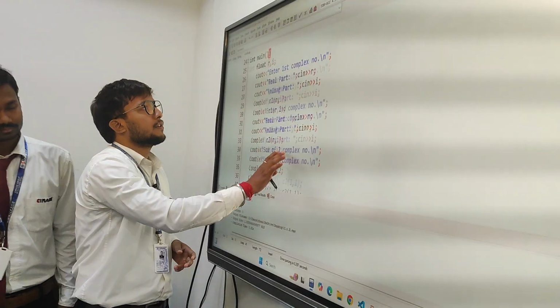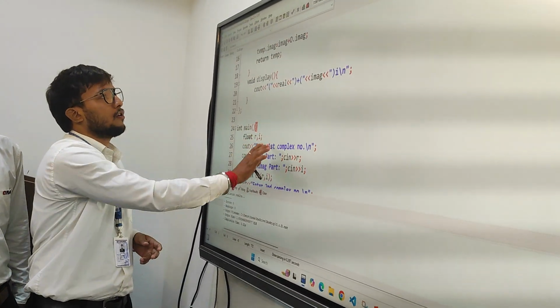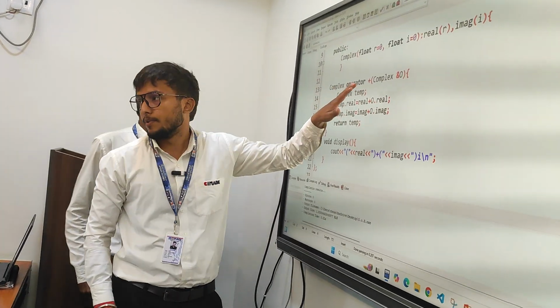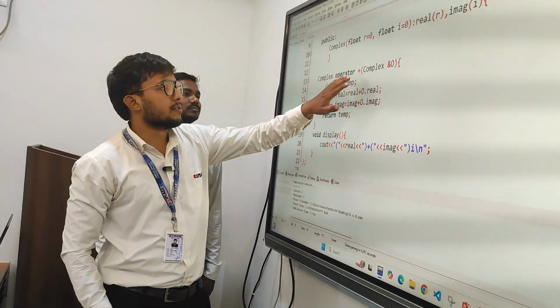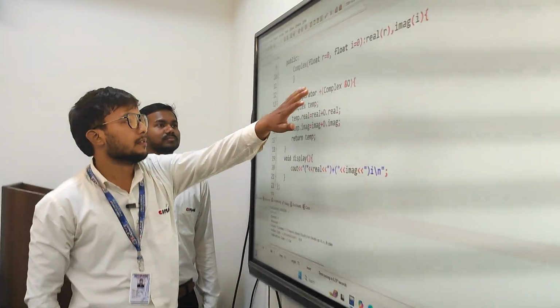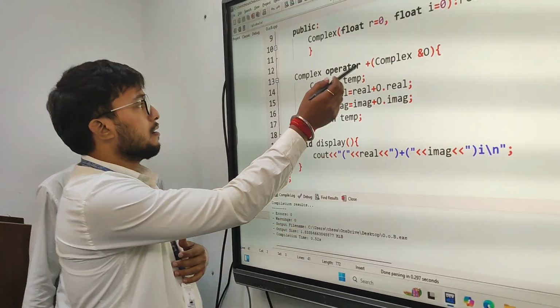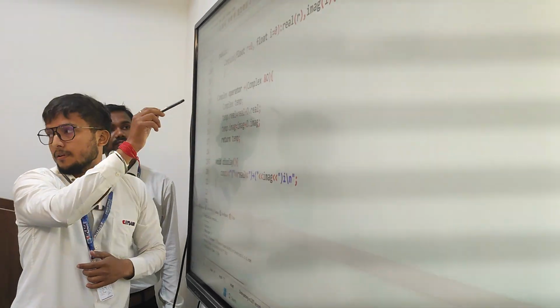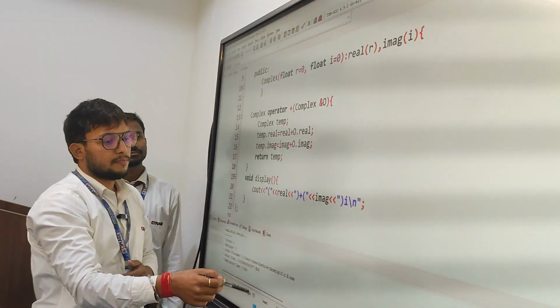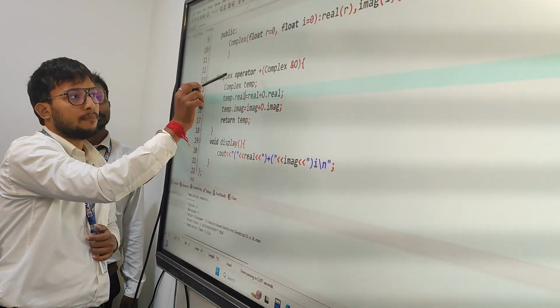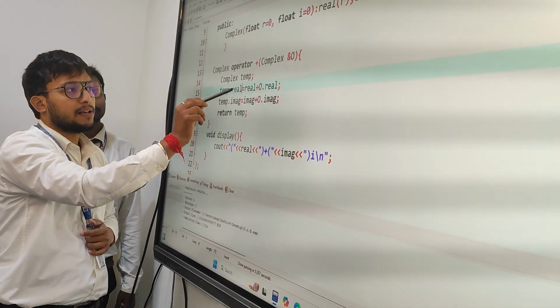So as we can see, this is for operator overloading. Here the operator plus has been overloaded. As you can see, the parameter has been passed over here, and we have a temp variable where we hold the number temporarily and then pass it on.